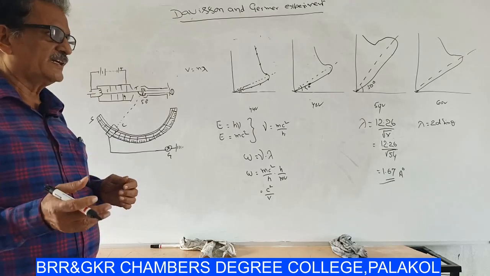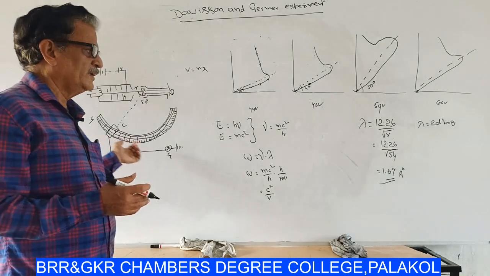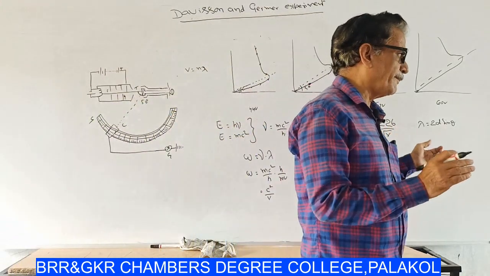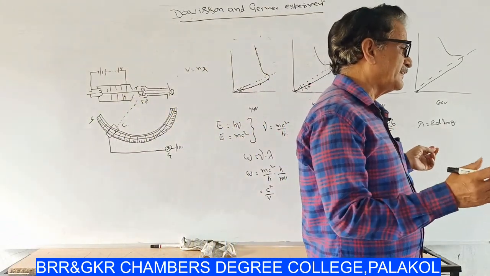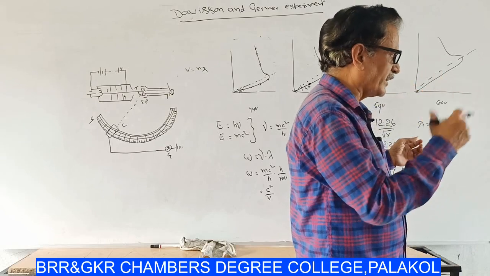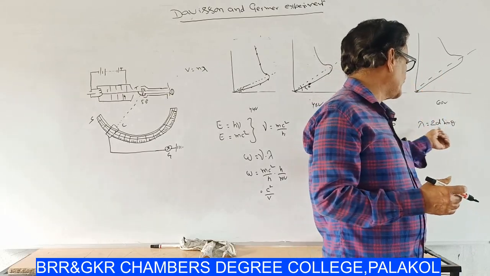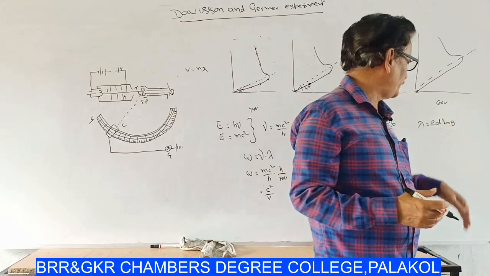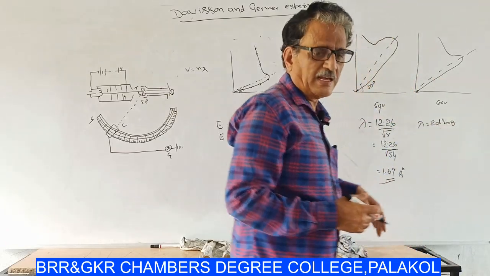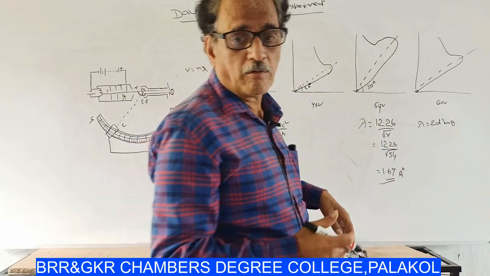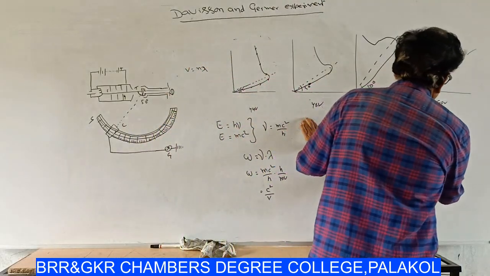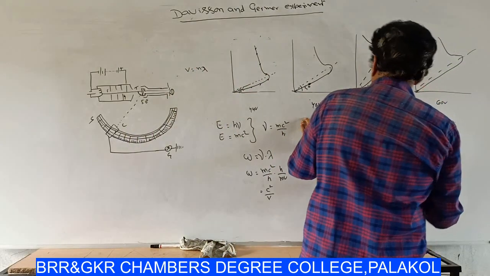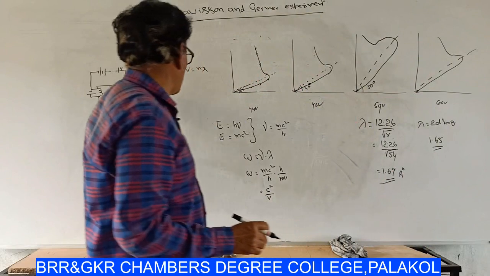For that constructive interference condition, the path difference between two successive rays gives lambda is equal to 2d sin theta. By using this equation, lambda is equal to 1.65.